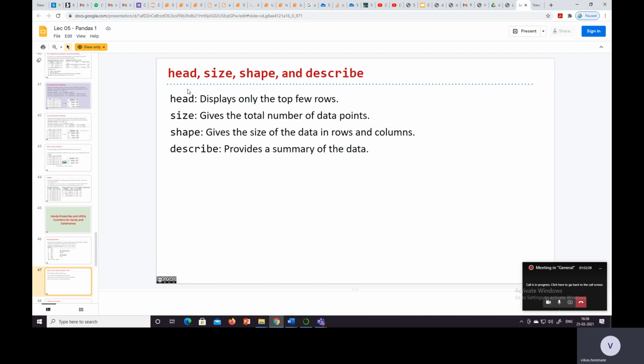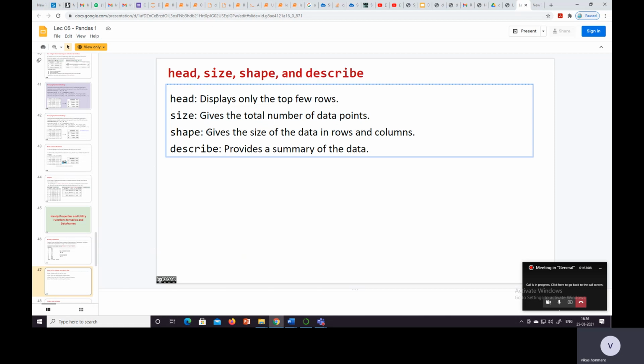There are also a few commands that we use, like head, size, shape, and describe. Head displays only the top few rows, and we can mention in brackets how many rows we want to display. Size gives us the total number of data points, that means the number of rows in the table in a data frame.